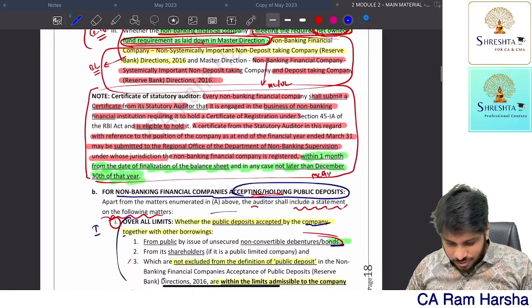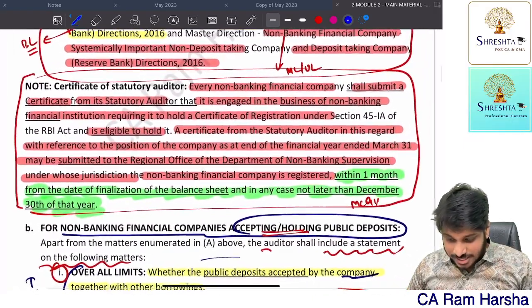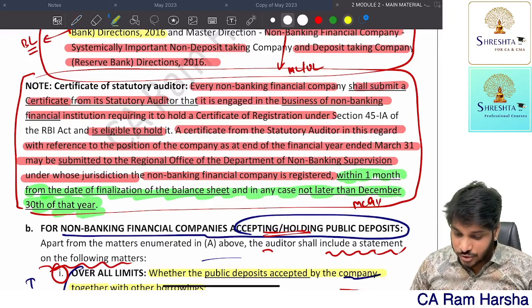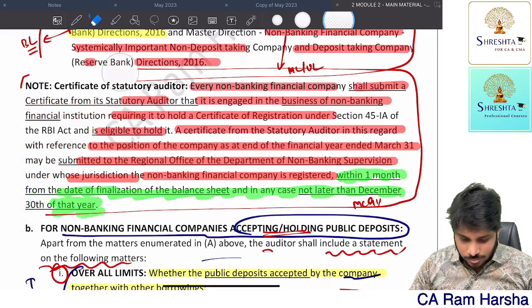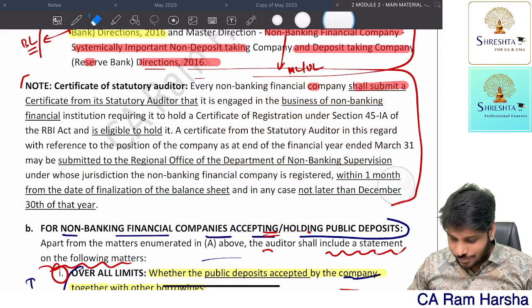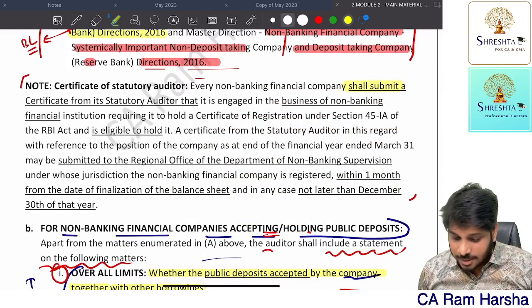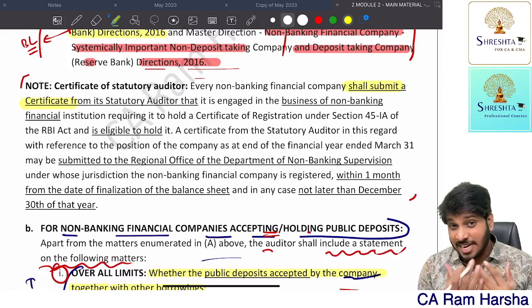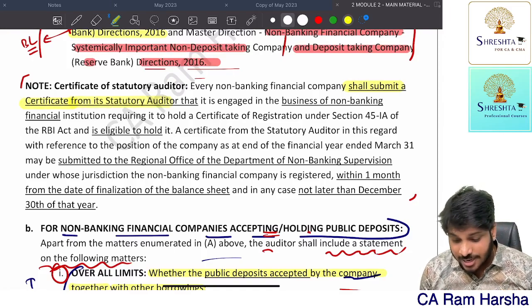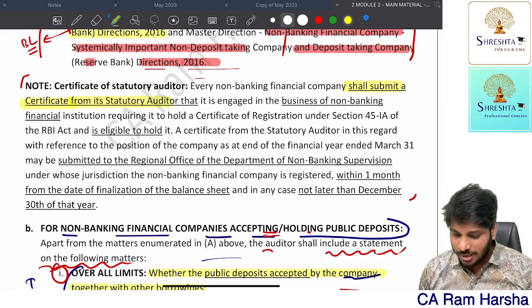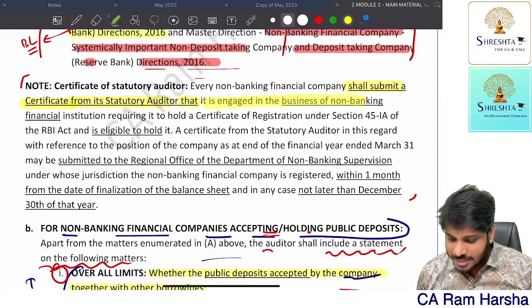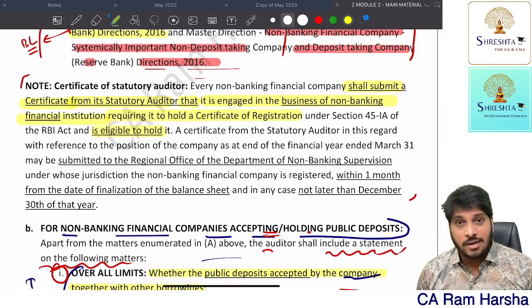Yes, this provision you see. This will be discussed in depth in our regular class. I'll erase for you and show you. You see here, every NBFC shall submit a certificate. The NBFC shall get a certificate from the statutory auditor and submit it to the RBI that it is engaged in the business of an NBFC and is required to hold a certificate of registration and is eligible to hold it.